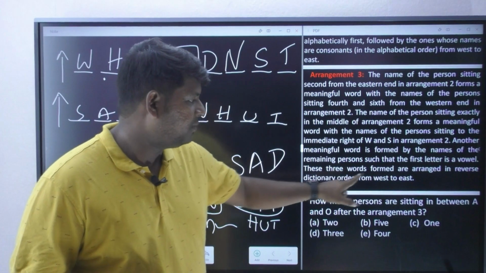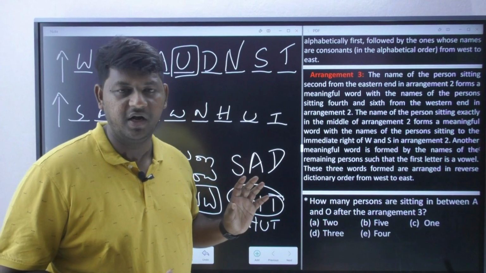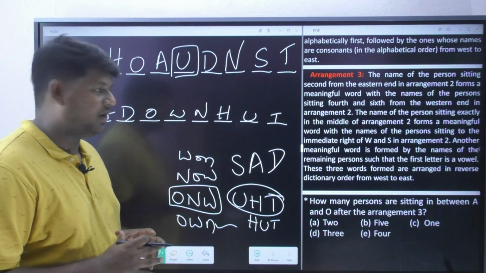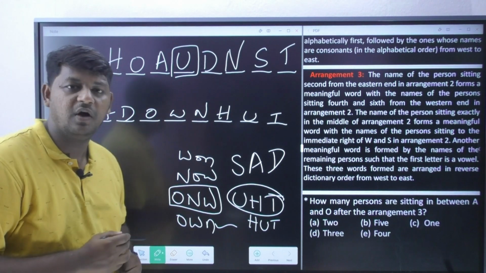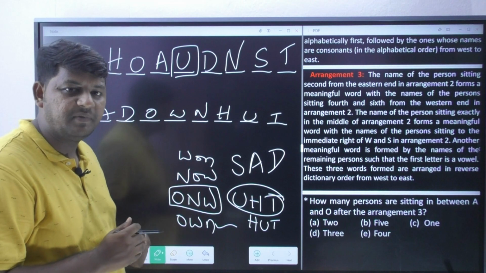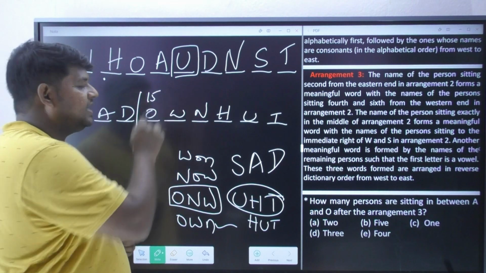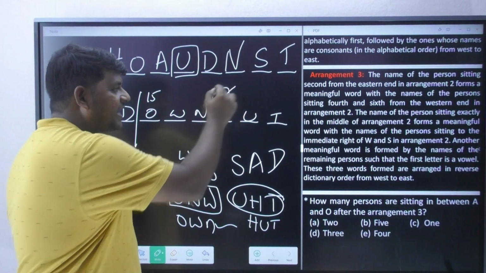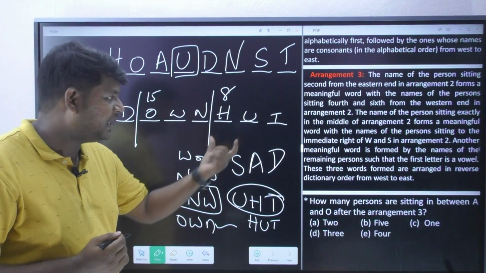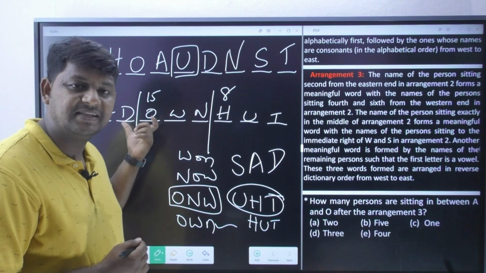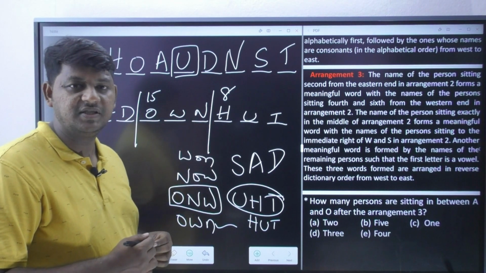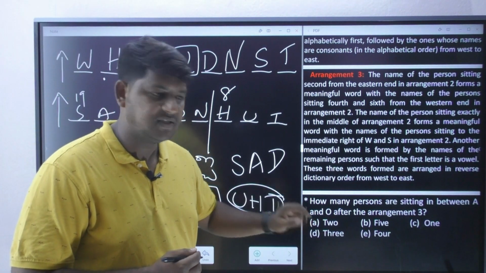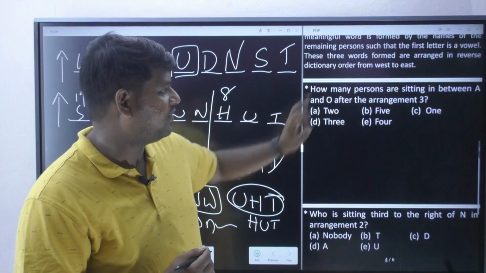Why did I go with this? These three words are arranged in reverse dictionary order. Reverse dictionary order is nothing but you have to go with the biggest value. So 19 is the place value of S, so it became the first one, and 15 is the place value of O, so it became the second one, and 8 is the place value of H, so it became the third word. This is the way we are supposed to place those words. I hope you understood. Let us move forward and solve our questions.